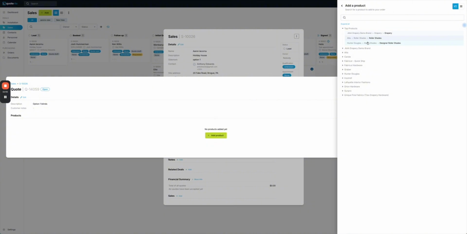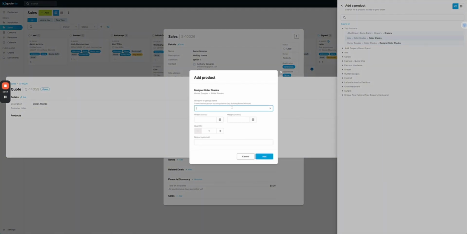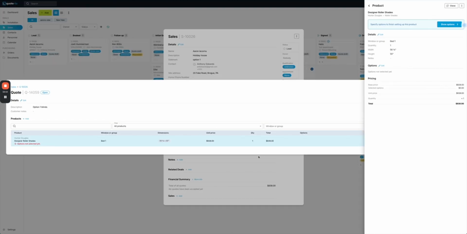For example, let's click on this Hunter Douglas one here and we'll call this bed 1. Obviously our system works in inches and millimeters, yards, so we have many options when it comes to the types of measurement inputs that we want to have there. And add. So that's added the product in for us. We can see the details of the product and the pricing here. A really big focus for us has been making the pricing and the ability to track pricing very, very simple. We'll go through more of that as we dive deeper.